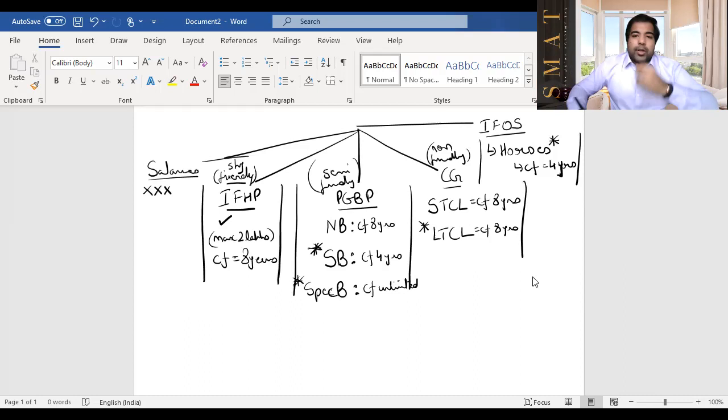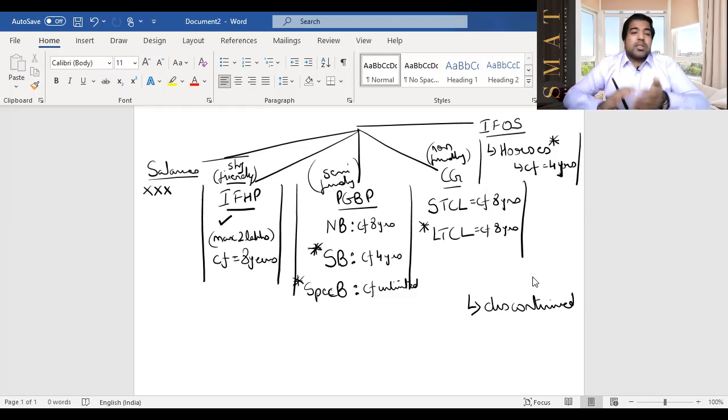A couple of important points here that you need to know before we actually go to the sum. First up, if you have a business which is discontinued, let's say you have a business and you have made some losses, can you set off that loss and can you carry it forward to next years? Of course you can, guys. A loss making business, why will you continue it? If you're making loss in your business, will you continue your business? No, you will discontinue it. But don't worry, you can carry it forward next year.